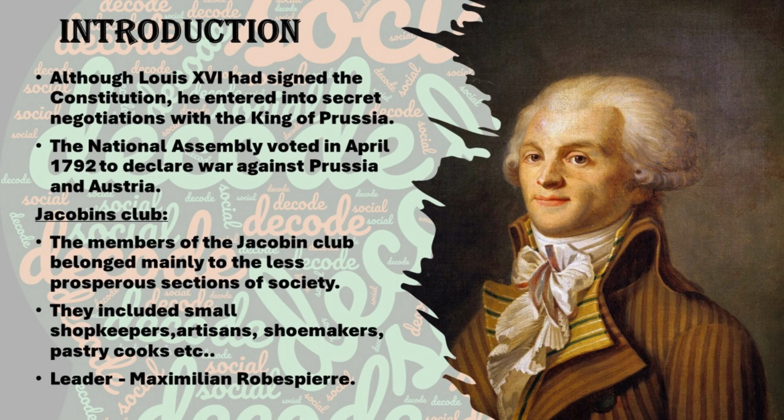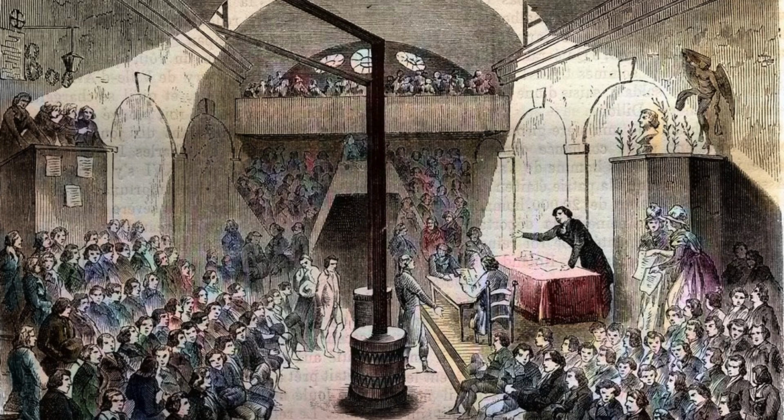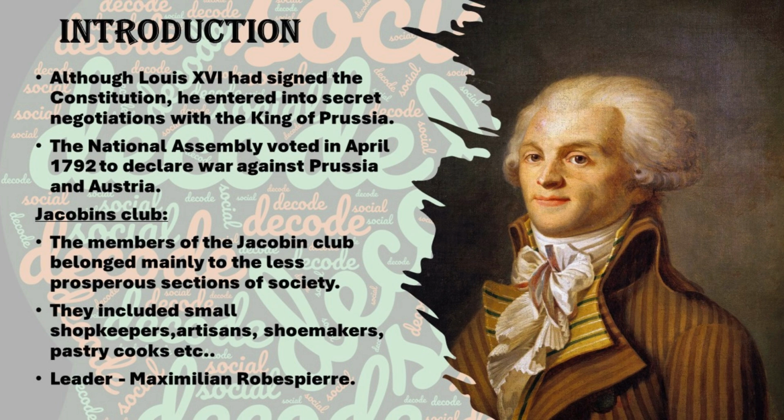At this time, many volunteers or common people joined together and started many political clubs, like the clubs we have for related subjects. Here also many clubs were started. One of the famous clubs was the Jacobin Club. The leader of this Jacobin Club was Maximilian Robespierre. This club was a radical group of revolutionaries.